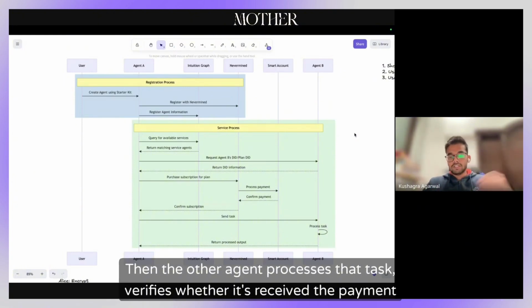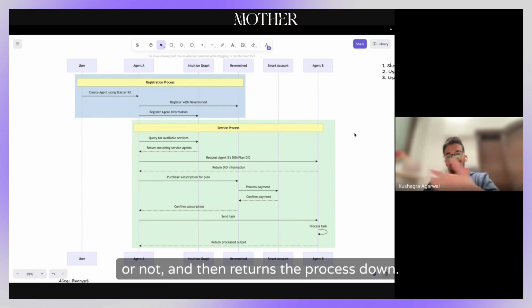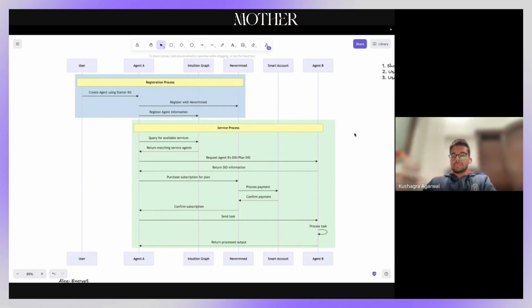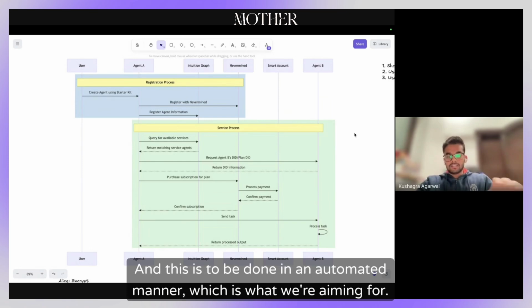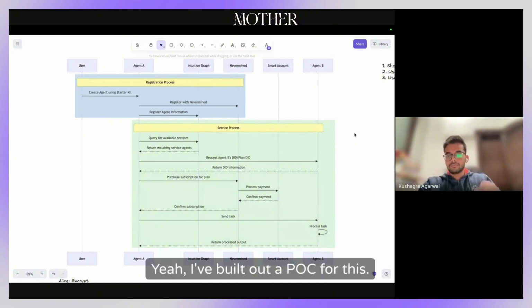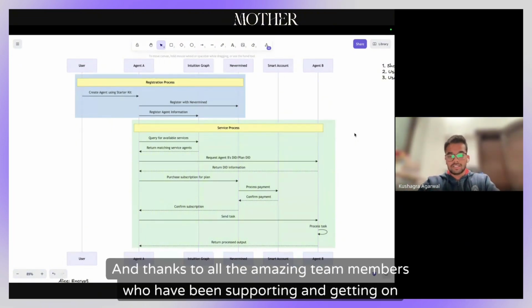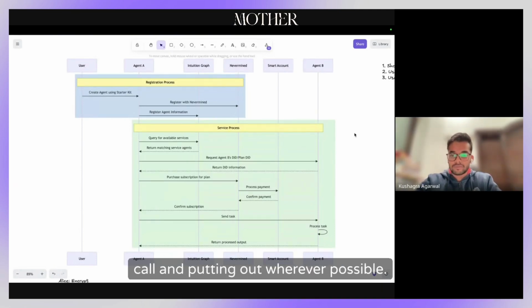Then the other agent processes that task, verifies whether it has received the payment or not, and then returns the processed output. So this is the entire end-to-end process, where an agent can connect with another agent and get its work done. And this is to be done in an all automated manner, which is what we're aiming for. I've built out a POC for this, and thanks to all the amazing team members who have been supporting and getting on calls and helping out wherever possible.